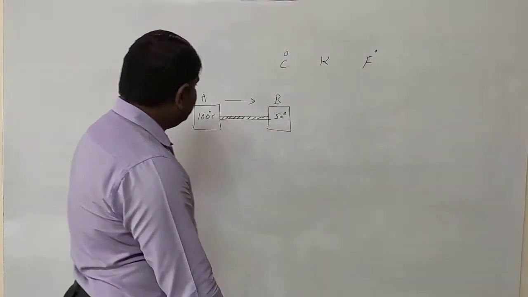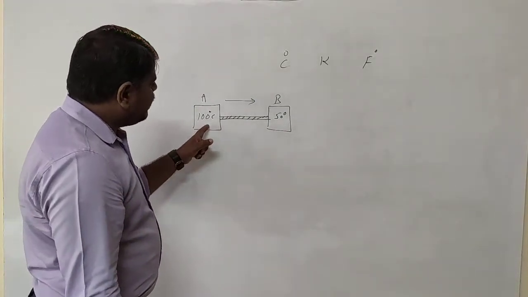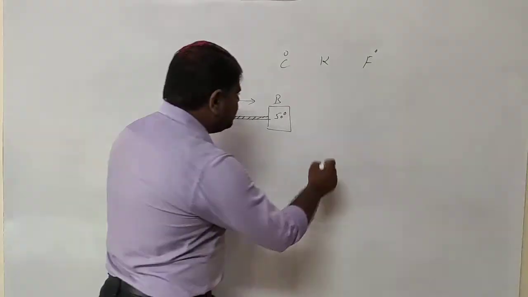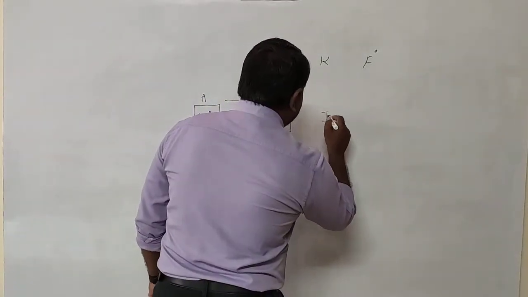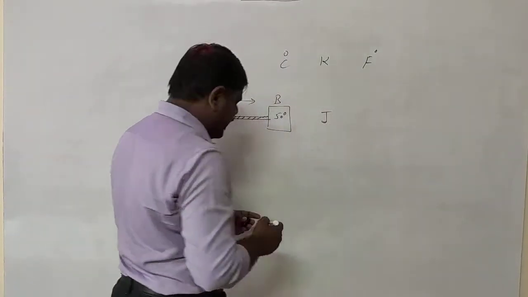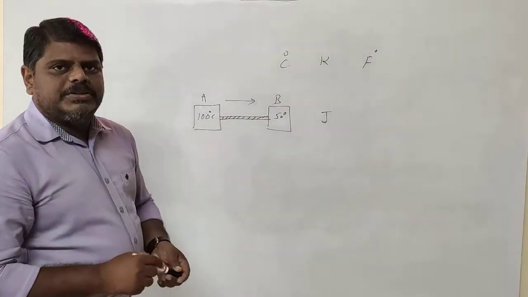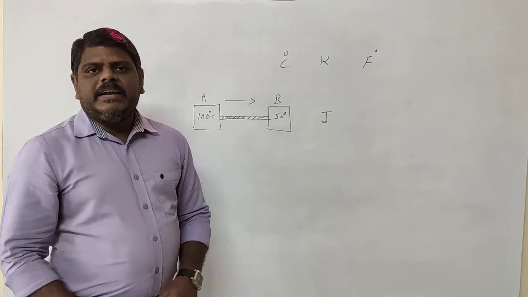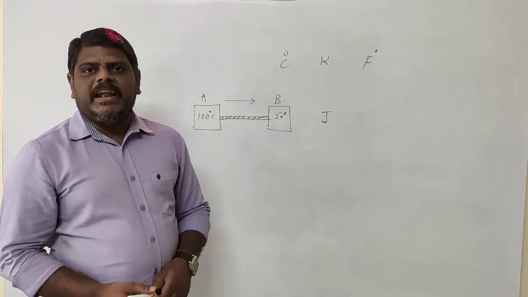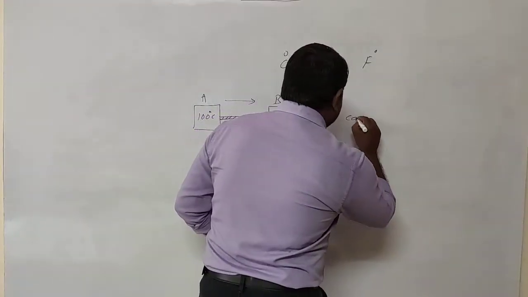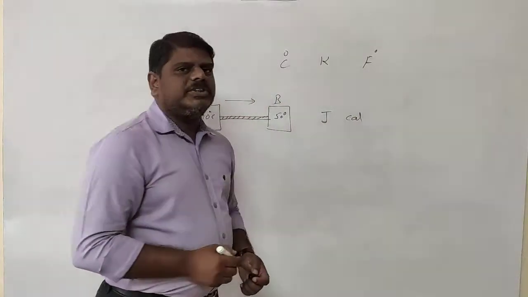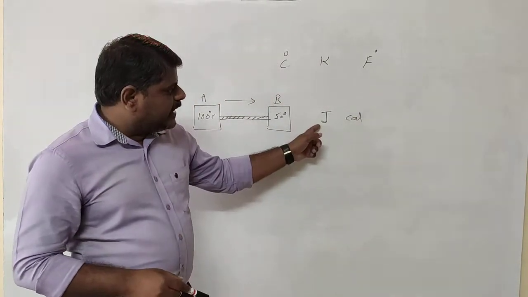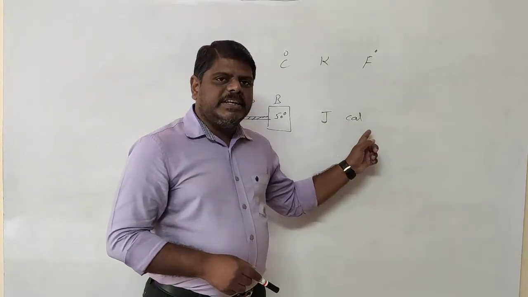And the most important thing is, whatever heat energy is traveling from A to B, that heat energy is measured in joules. Always the energy will be measured in joules. Or in another unit, the heat energy is measured in calories. Calories is the CGS unit to measure the heat energy. Joule is the SI unit and calorie is the CGS unit.